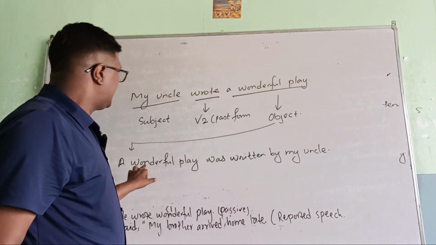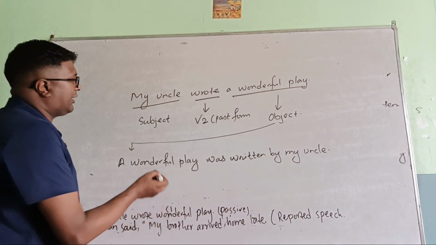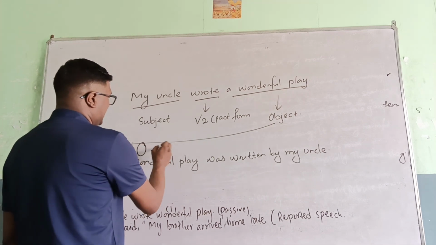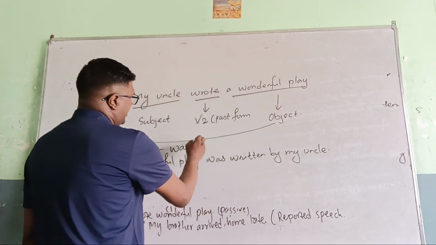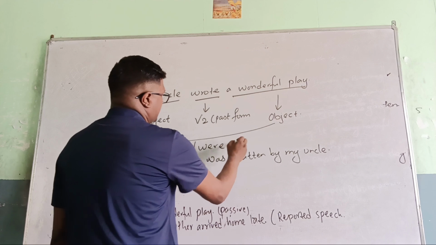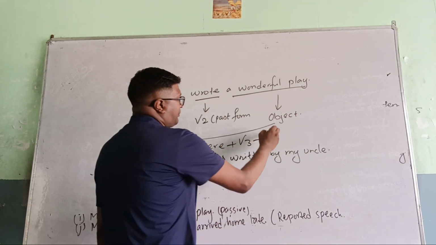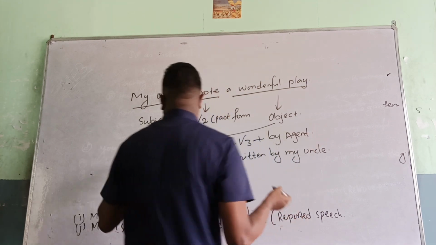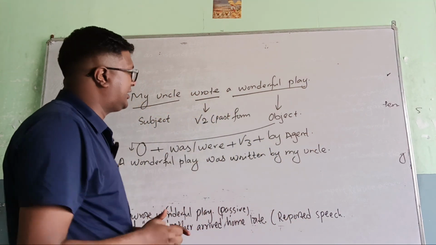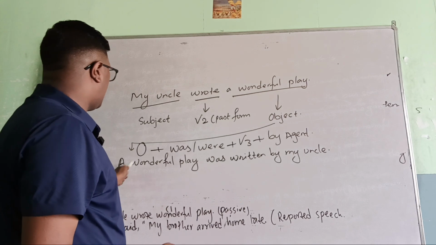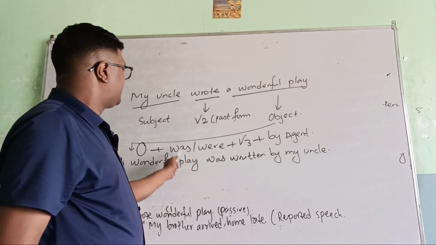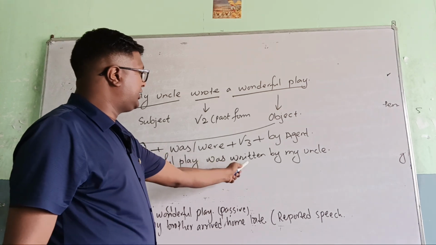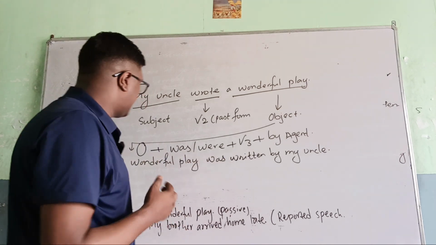That is the passive. The passive formula of simple past tense: object plus was/were plus V3 plus by agent, if required. That's the right answer.